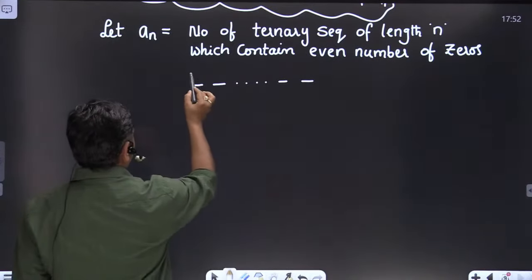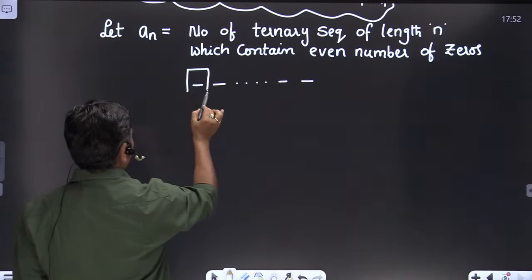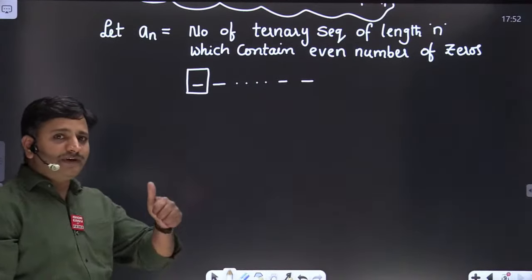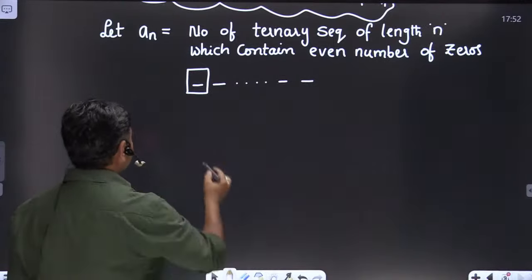Now focus on the first bit, friends. A ternary sequence means we have three possibilities, right? The first bit may be filled with 1 or 2 or 0. Okay.